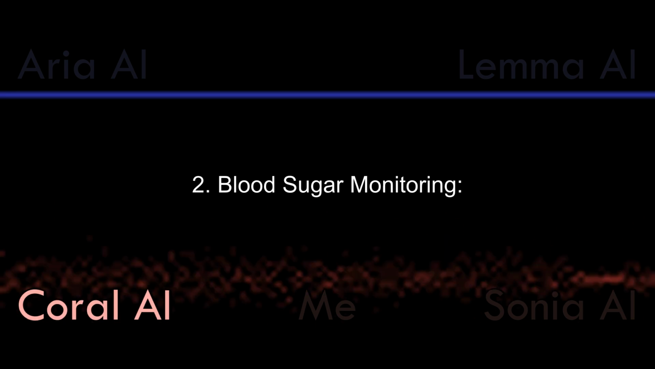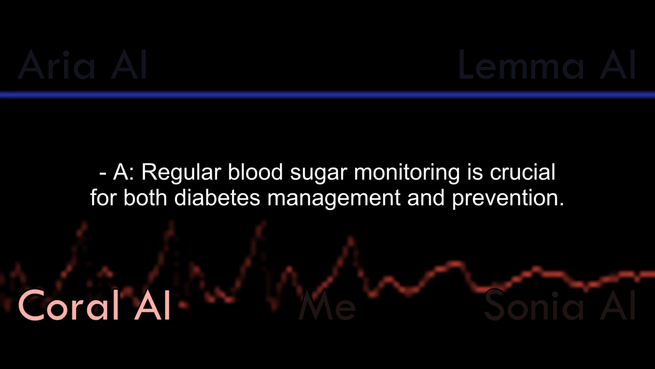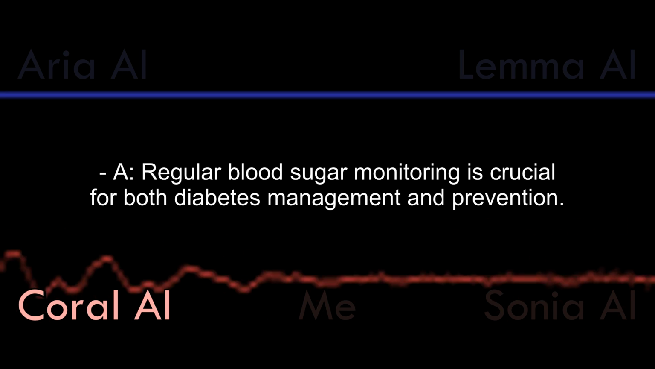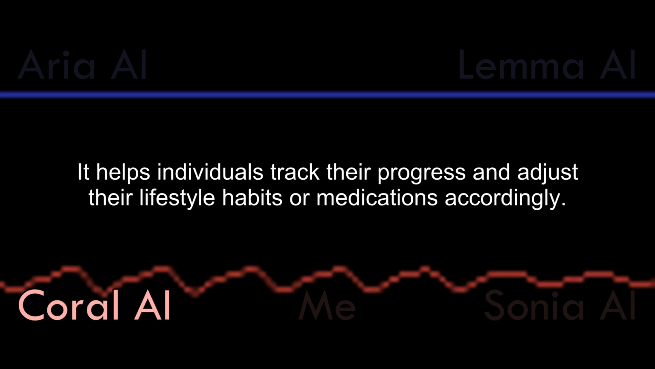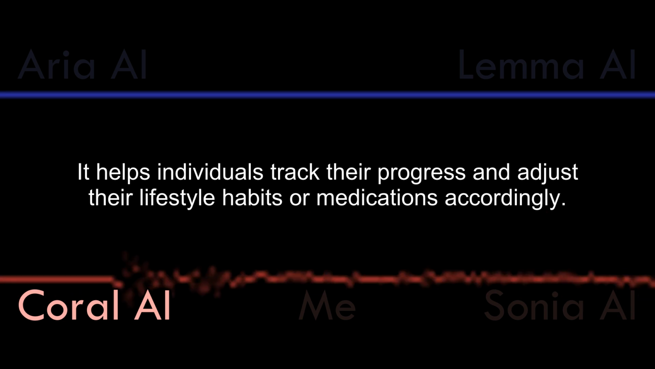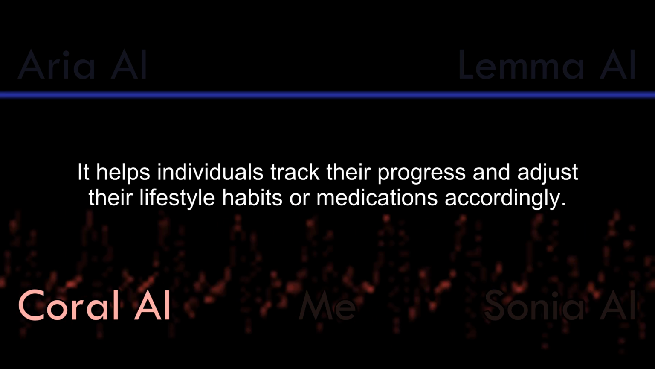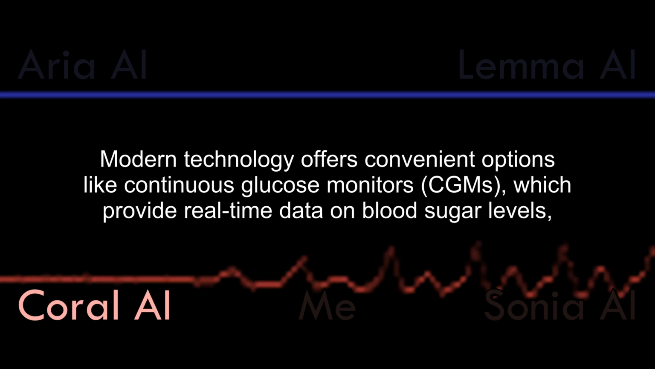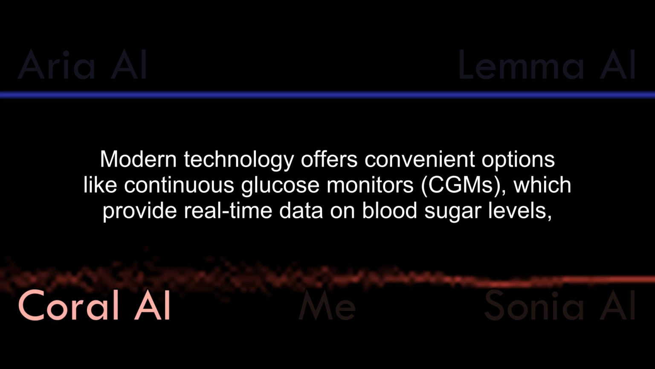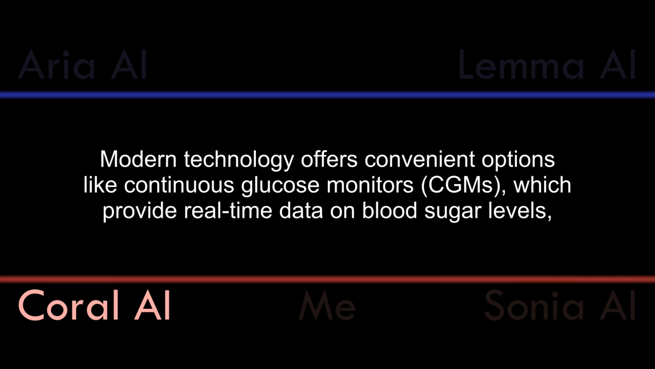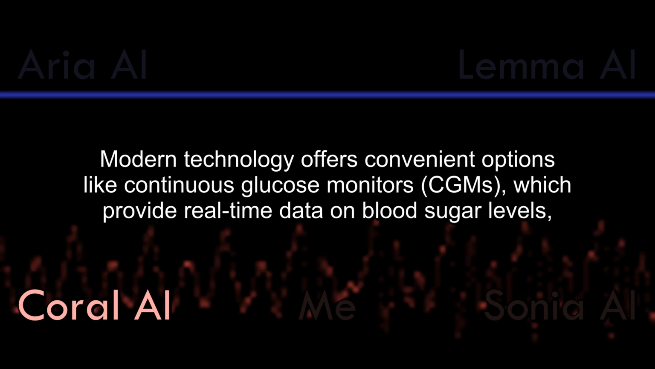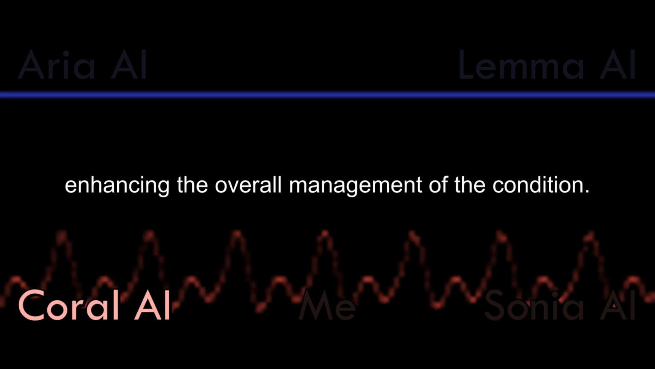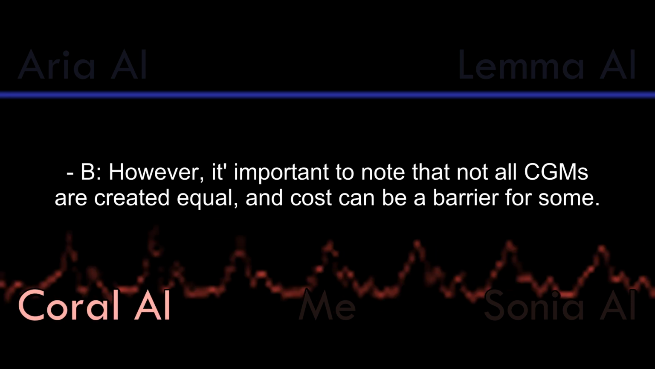2. Blood sugar monitoring. Regular blood sugar monitoring is crucial for both diabetes management and prevention. It helps individuals track their progress and adjust their lifestyle habits or medications accordingly. Modern technology offers convenient options like continuous glucose monitors (CGMs), which provide real-time data on blood sugar levels, enhancing the overall management of the condition.